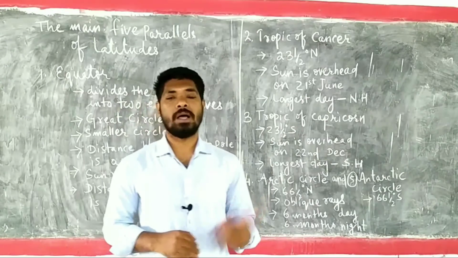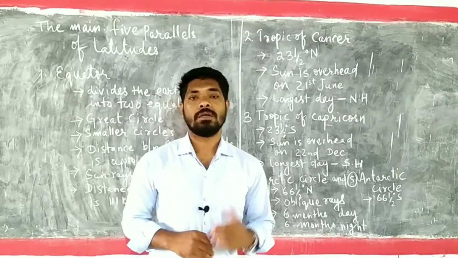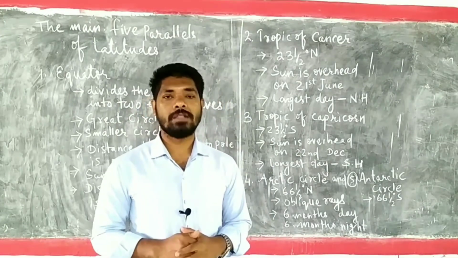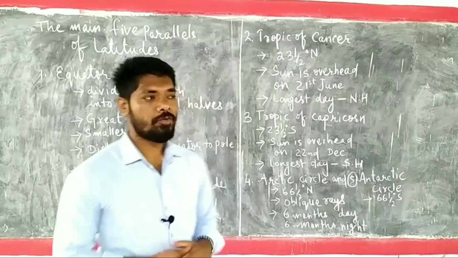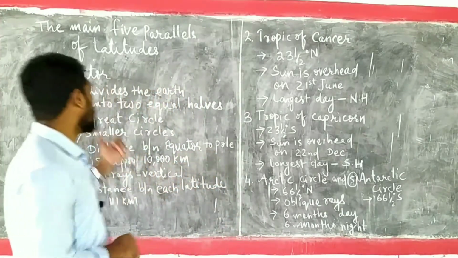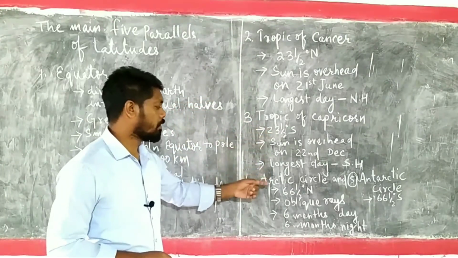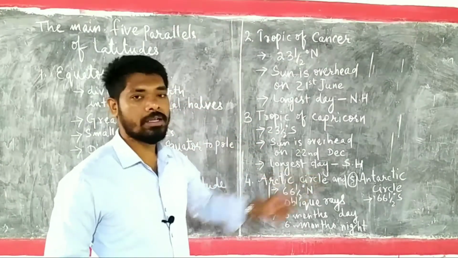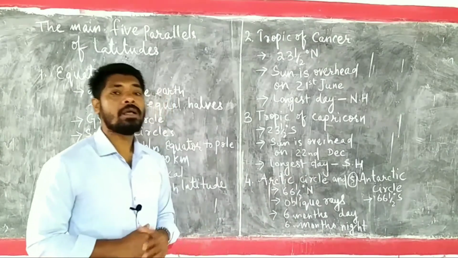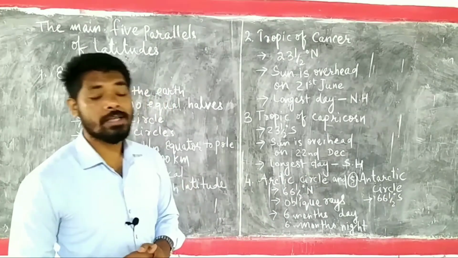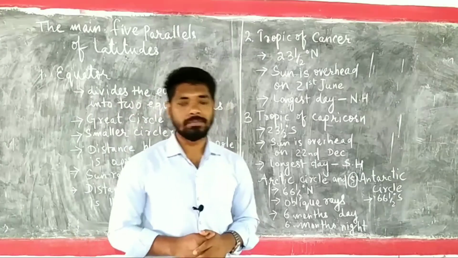Today in this part, we are going to discuss the main 5 parallels of latitudes. The 5 parallels of latitudes are equator, Tropic of Cancer, Tropic of Capricorn, Arctic Circle and Antarctic Circle. So these are the main parallels of latitudes that are considered on the globe, right?